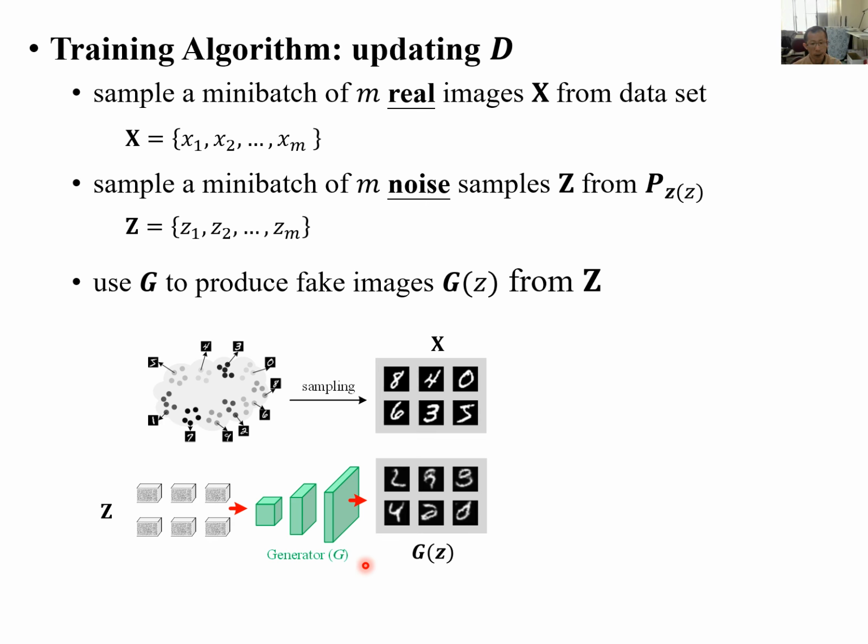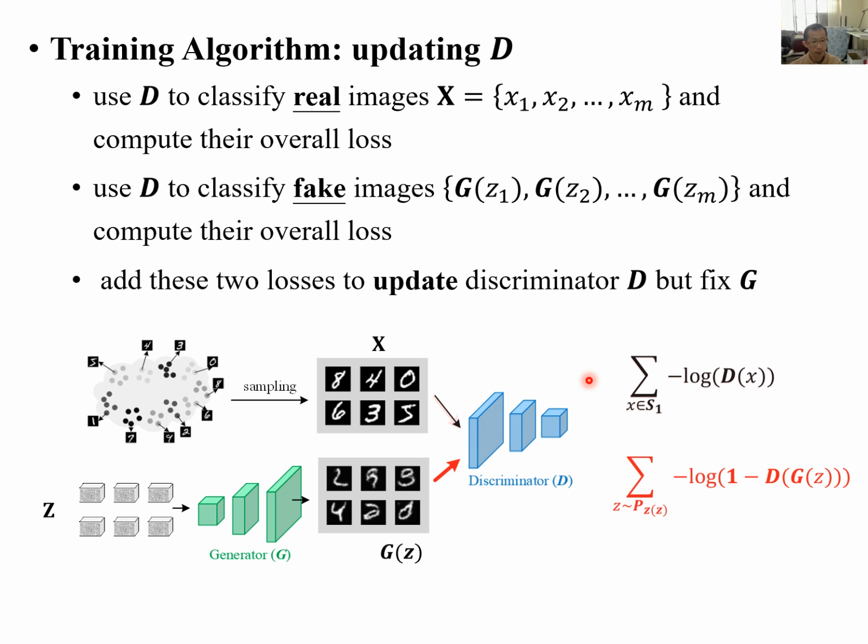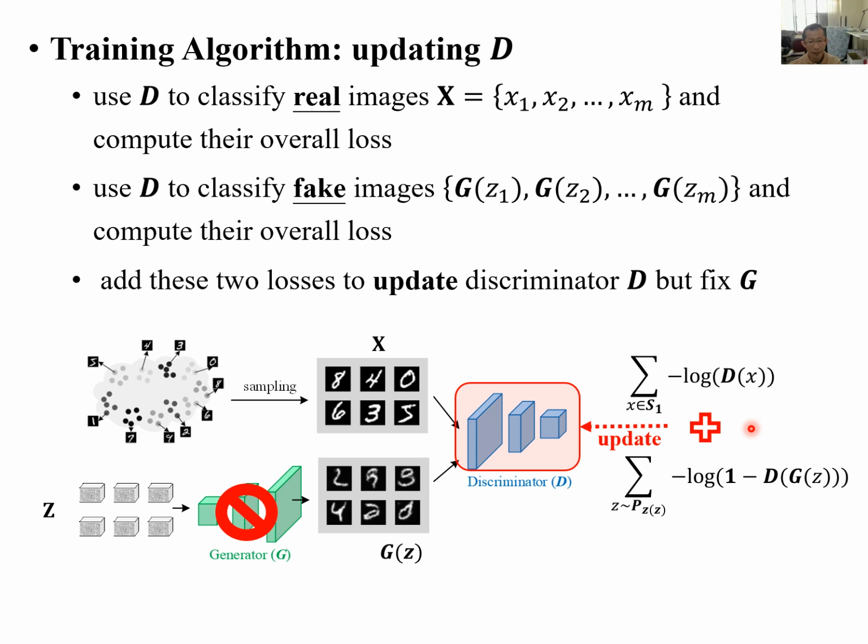We then use the generator G to produce fake images G(Z) from Z. Then, we use the discriminator D to classify the real images and compute their overall loss. Similarly, D is used to classify the fake images generated by G and compute their overall loss. Finally, we add these two losses together to update the discriminator D while keeping G fixed.